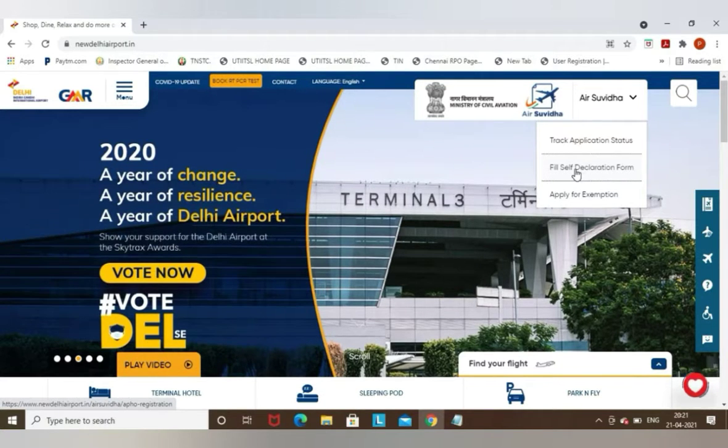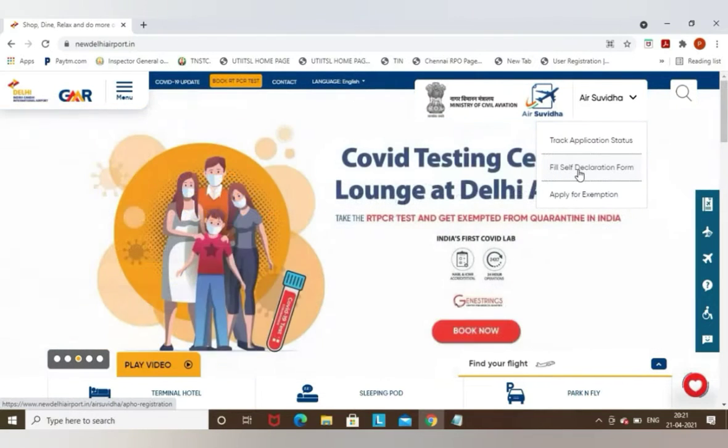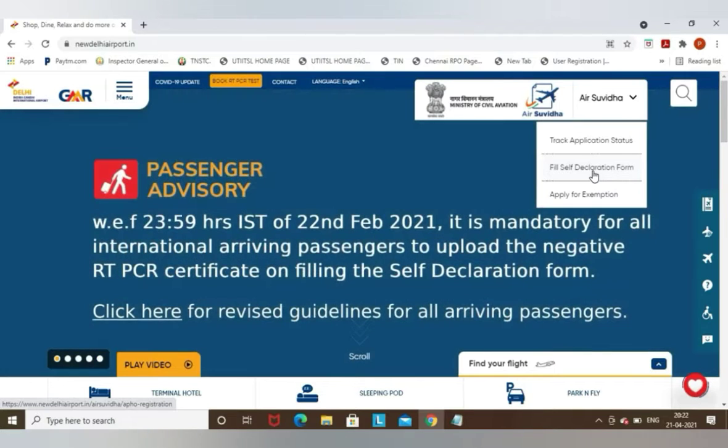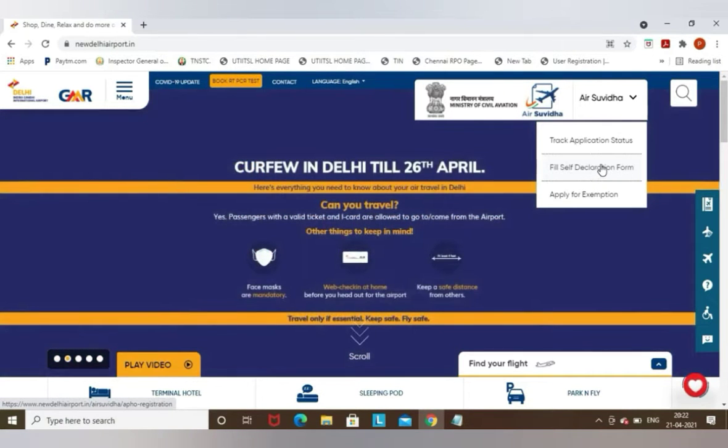While filling this self declaration form, it will ask for your passport copy, and you need to upload your COVID-19 negative certificate, which is taken within 72 hours from your departure time. You must take your RT-PCR test within 72 hours, and it should be a negative certificate. You need to upload your passport copy and the scan copy of the RT-PCR test. You must follow this, friends, and you need to take the printout of this form along with your COVID-19 negative certificate and carry the same to the airport.